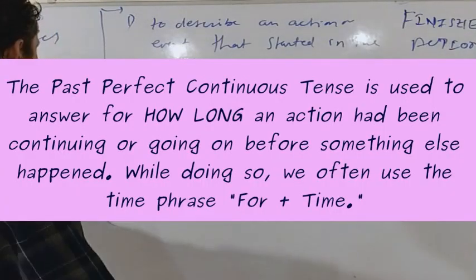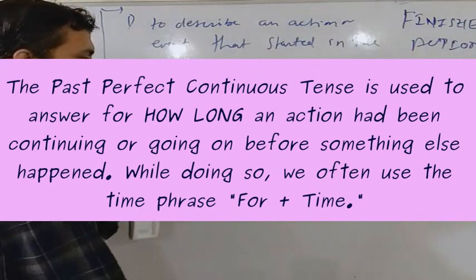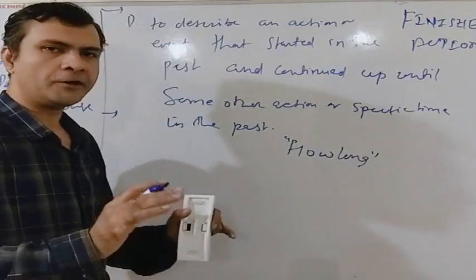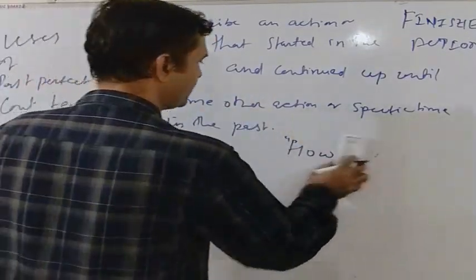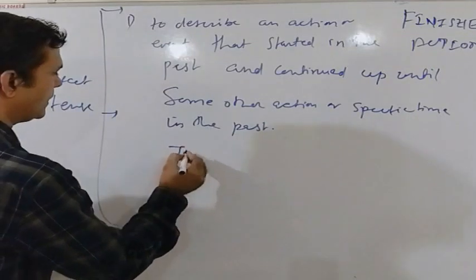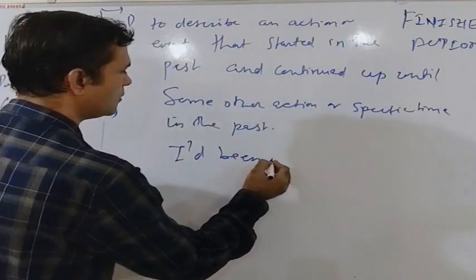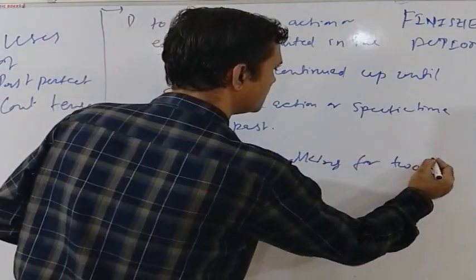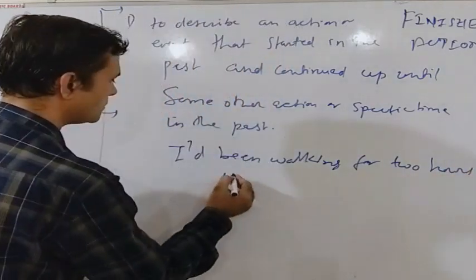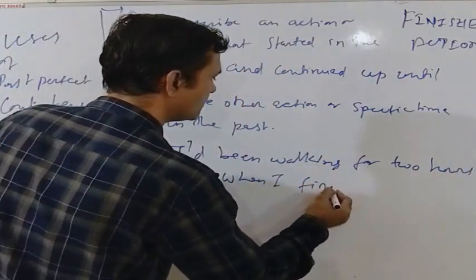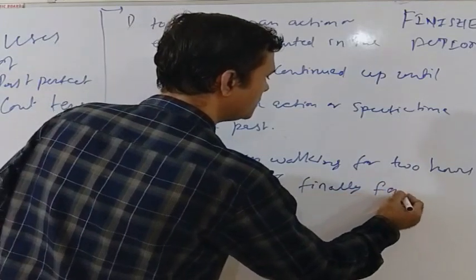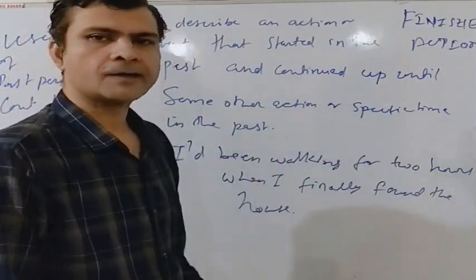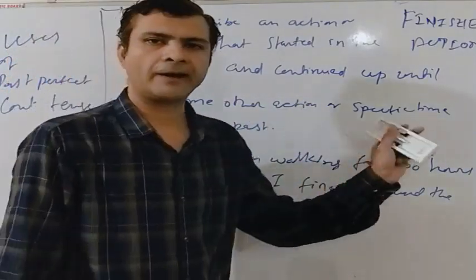What it means is that we use the past perfect continuous tense to answer for how long an action continued in the past. As for example, I had been walking for 2 hours when I finally found the house. I was searching for an address and I had been walking for 2 hours before I finally found that address or that house.